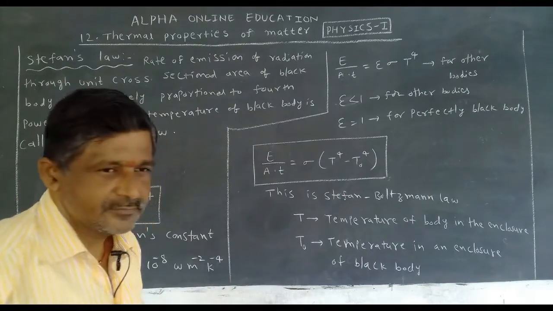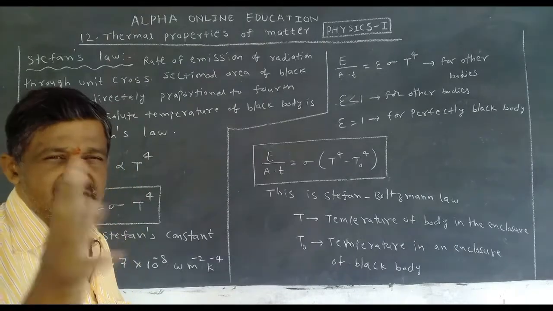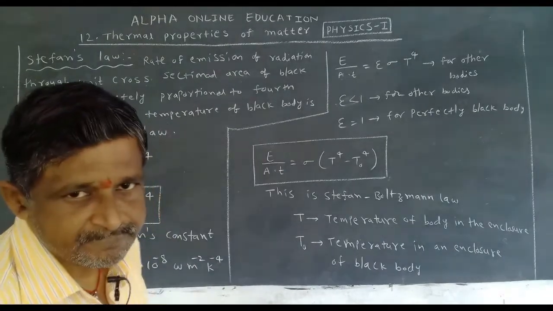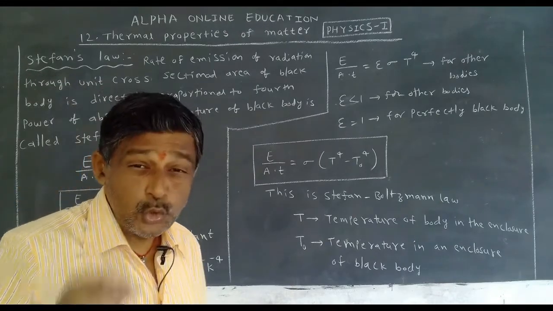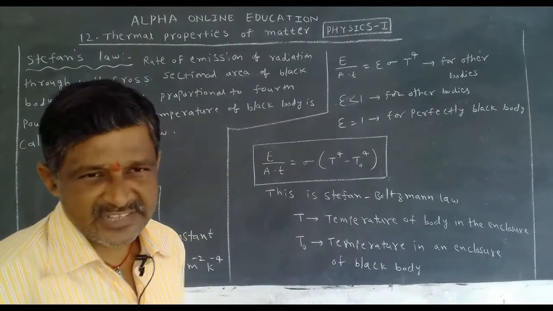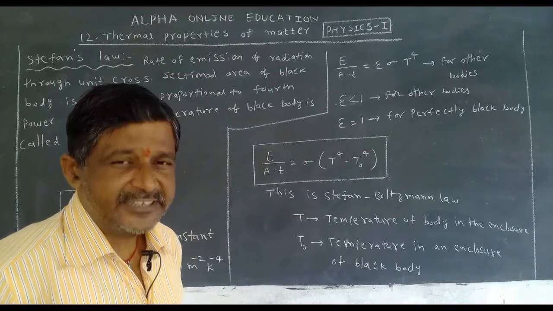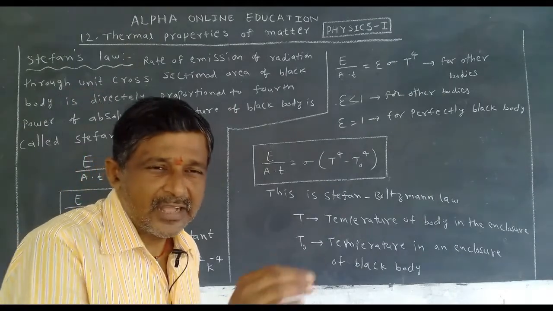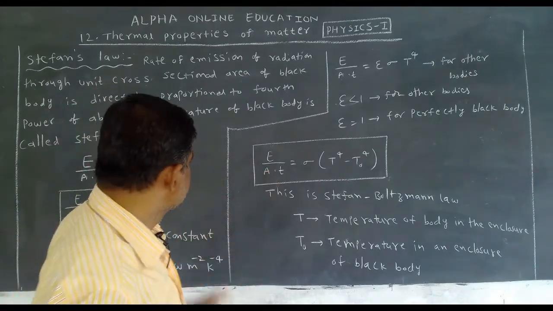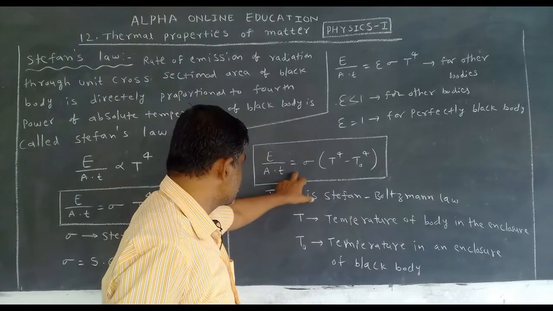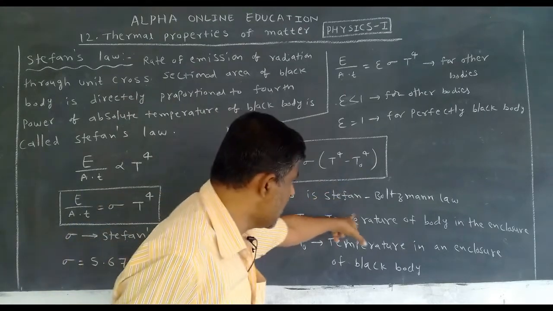Stefan says that, but in nature there is no perfect black body. Number of times we have discussed this. In nature, a good black body is there, but a perfect black body is not there. That's why the scientist Boltzmann corrected Stefan's equation like this: E by A is equal to sigma times T power 4 minus T naught power 4. This is the Stefan-Boltzmann law.